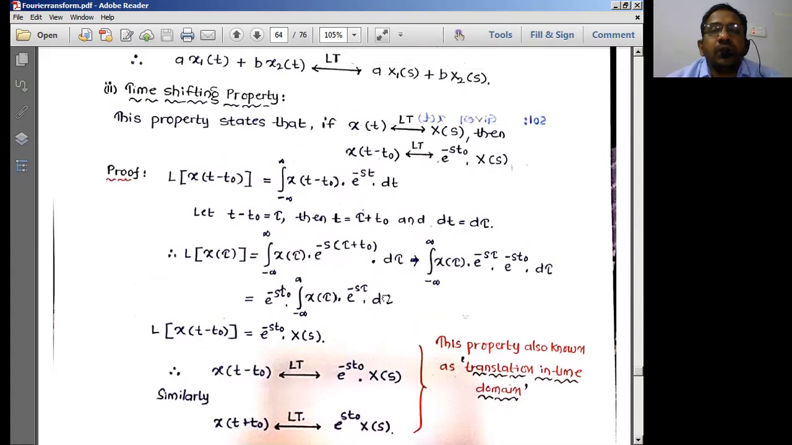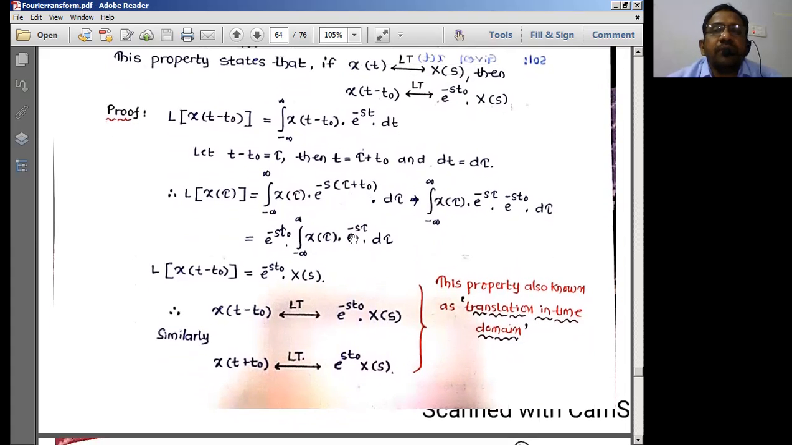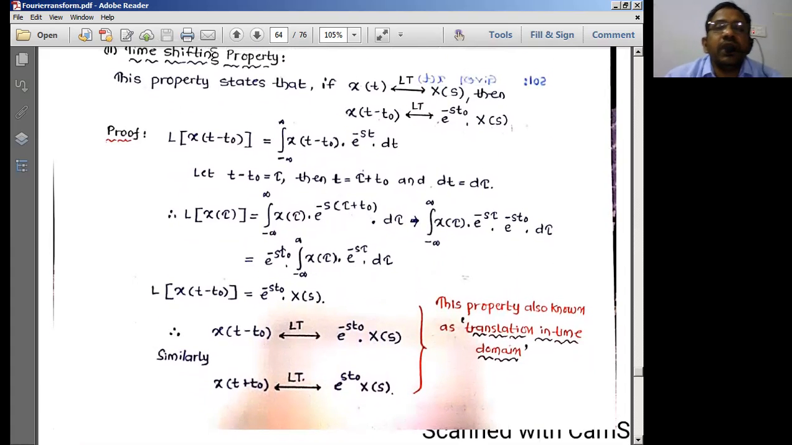Now let us go with the time shifting property. If there is a shift in the time domain of minus t naught, the time domain shift is seen in the frequency domain as e to the power minus s t naught. That means an infinite number of complex components are going to exist around that particular time period t naught. That is our consideration of the frequency domain representation, which is going to be there in the time domain.